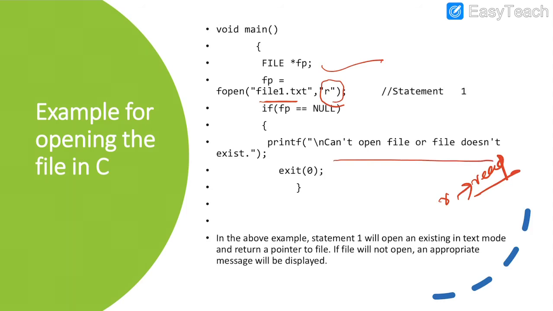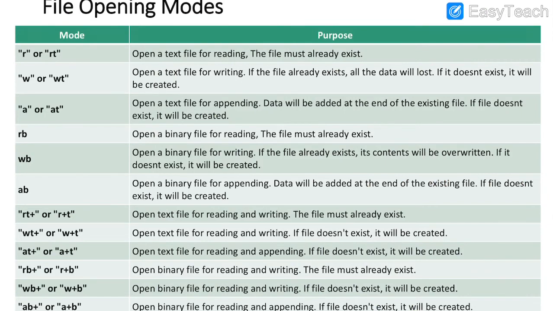So this is the way we are going to open the file. Coming to the mode, there are some modes like R for reading a text file, W for writing a file, and A for appending. Appending means the file already exists and already holds some data. Whenever you want to attach more information to the existing file, use append mode. So R for reading, W for writing, and A for appending. These are the basic operations which we are going to perform with every file.